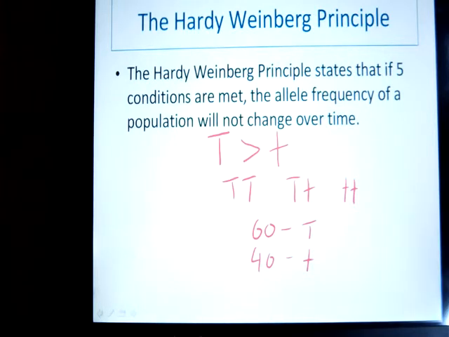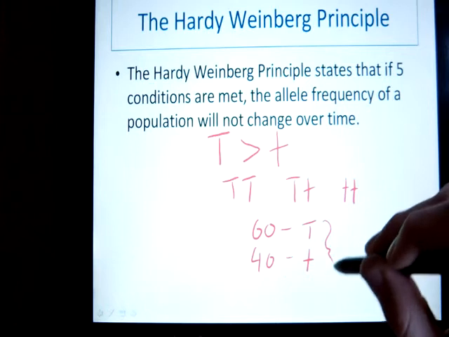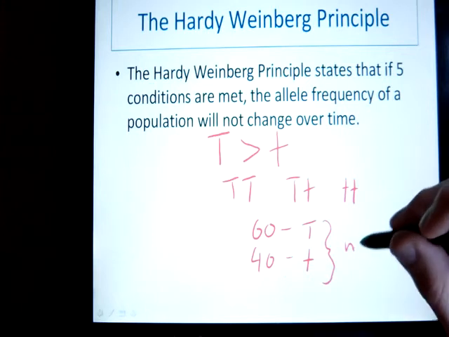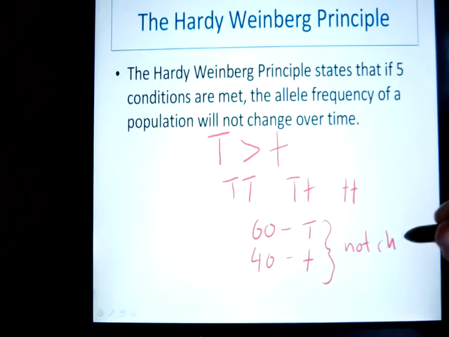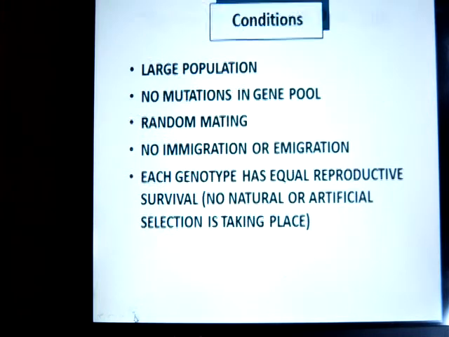Now what the Hardy-Weinberg principle says is if 5 conditions, which we're going to talk about in a second, are met, then this will always be the same. This will not change. It'll still be 60-40 in 10 years, and 15 years, and 20 years. And again, that's if those 5 conditions are met. So that begs the question, what are those 5 conditions?